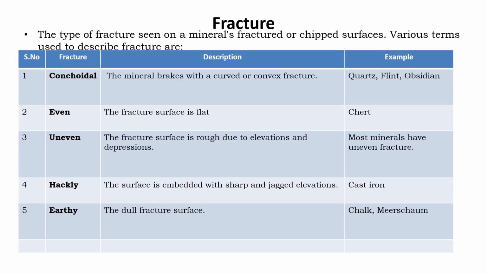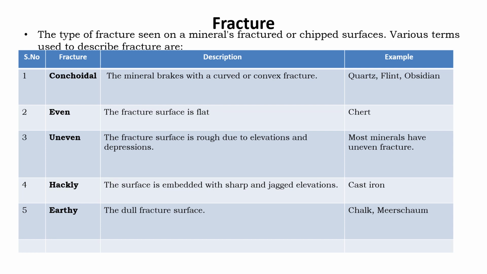Then coming to the fracture. So what is a fracture? It is the type of fracture seen on the mineral's fractured or chipped surfaces. Various terms are there to describe fracture. Here, you can see that there are a number of types of fractures. Number one, conchoidal. What does conchoidal mean? When the mineral breaks with a curved surface or convex fracture.